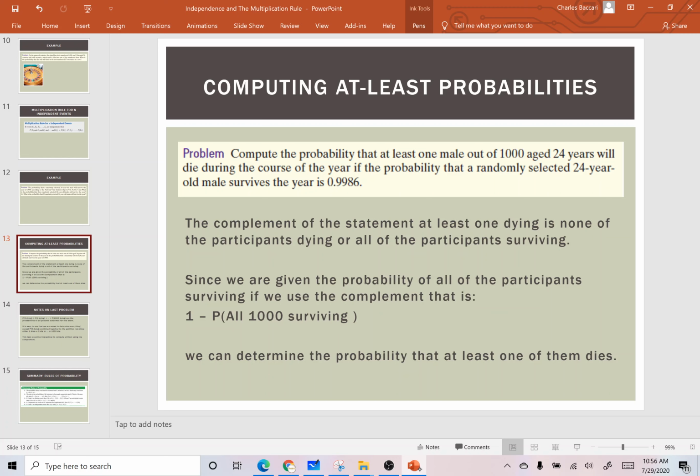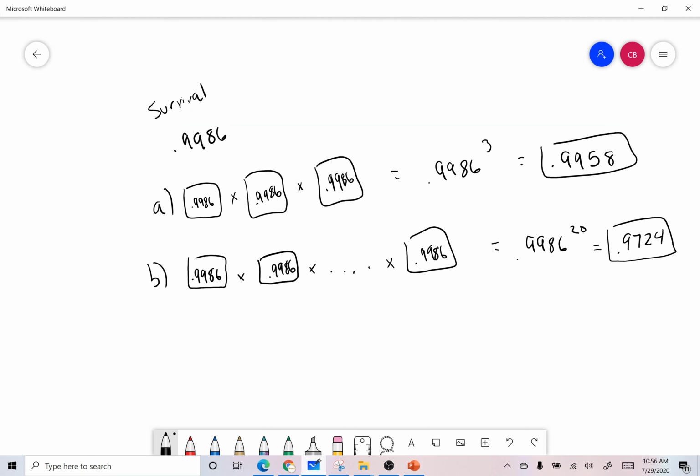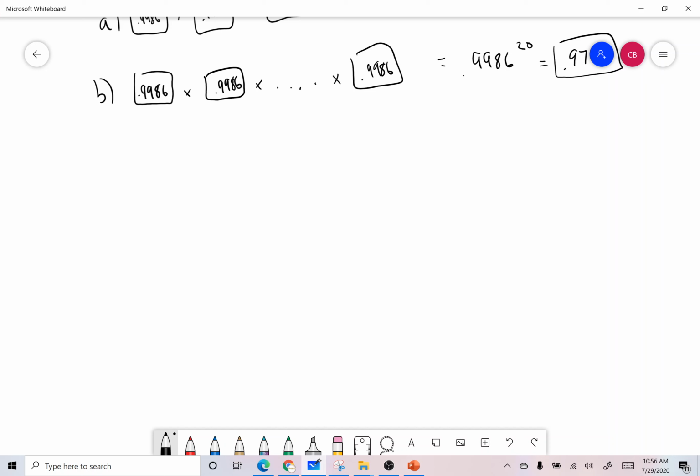So we want to know at least one. So let's look at this in more detail than what I read. So we have the probability of at least one of 1,000 die.